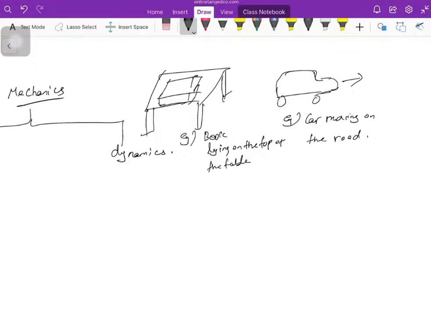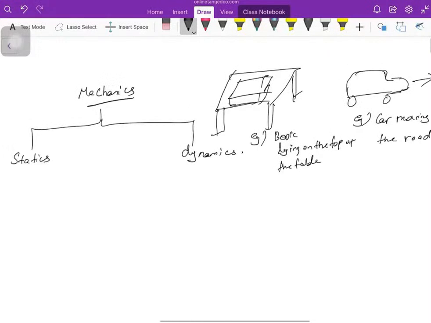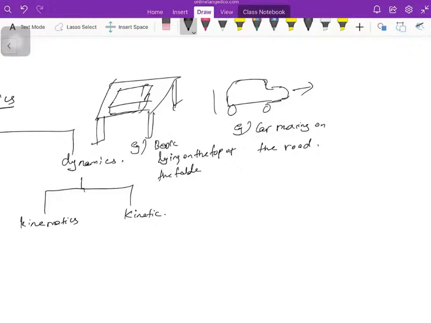Now we know the definitions of statics and dynamics. Dynamics is further divided into two types, kinematics and kinetics. What are kinematics and kinetics? For example, we want to study the behavior of a body under motion without considering the forces, what causes the body to move. Without considering the forces, we want to know only the displacement, velocity, and acceleration.